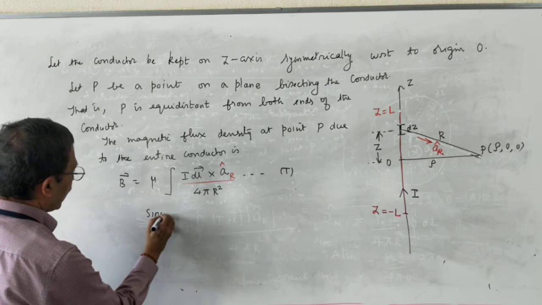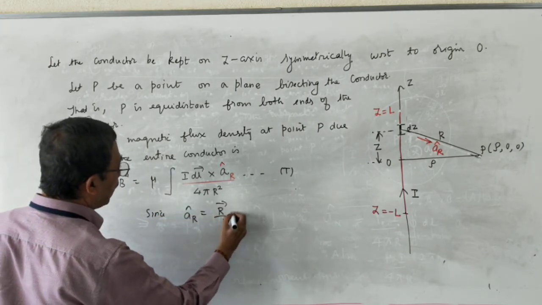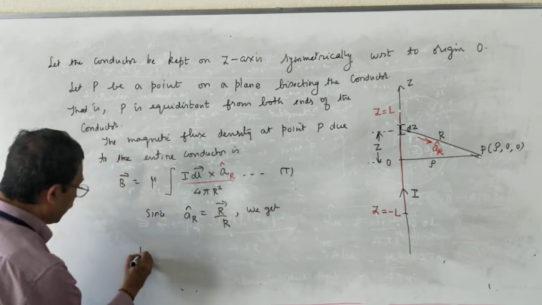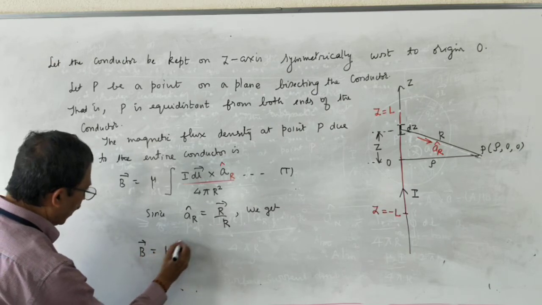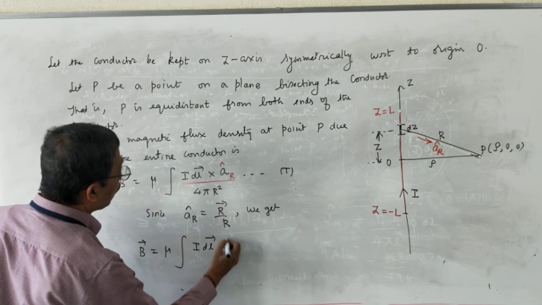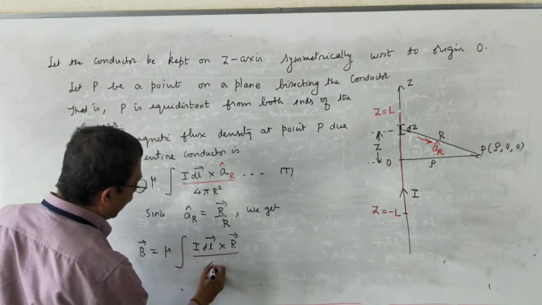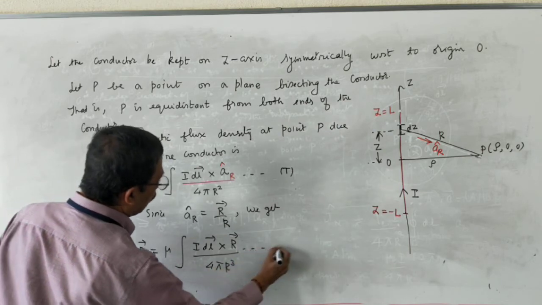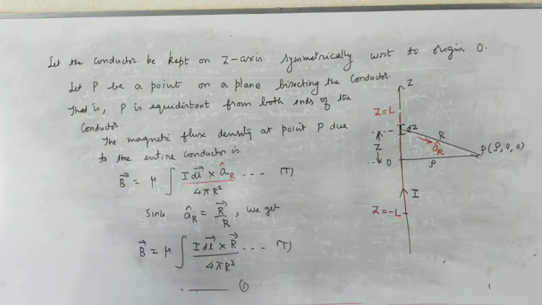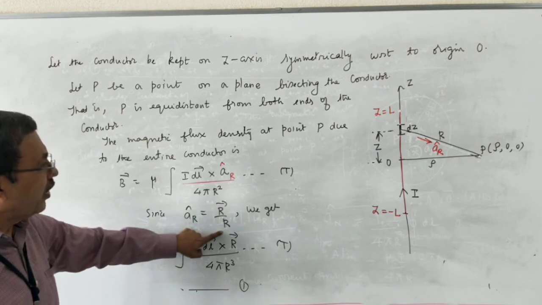Since aR cap is equal to vector R divided by its magnitude, we get vector B equal to mu times the integral of vector dl cross, instead of aR cap, write this expression, vector R divided by 4 pi r cube. This I call equation 1. What I have done: aR cap I have replaced by vector R divided by its magnitude.